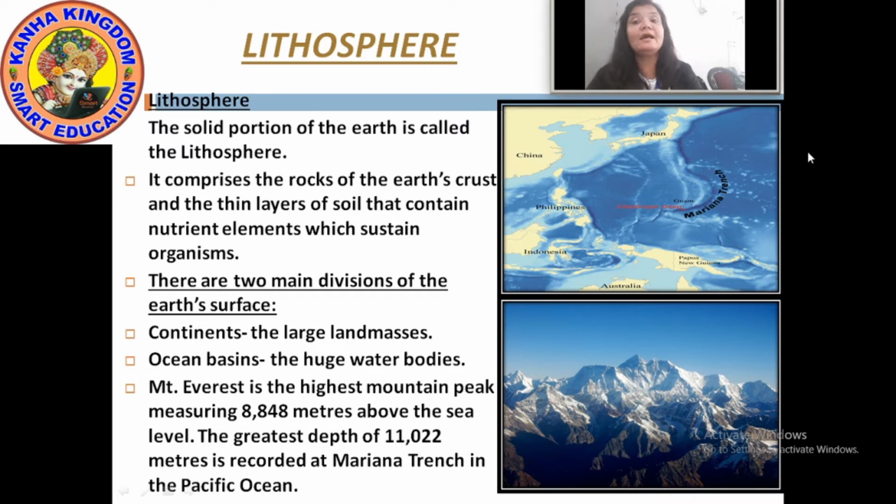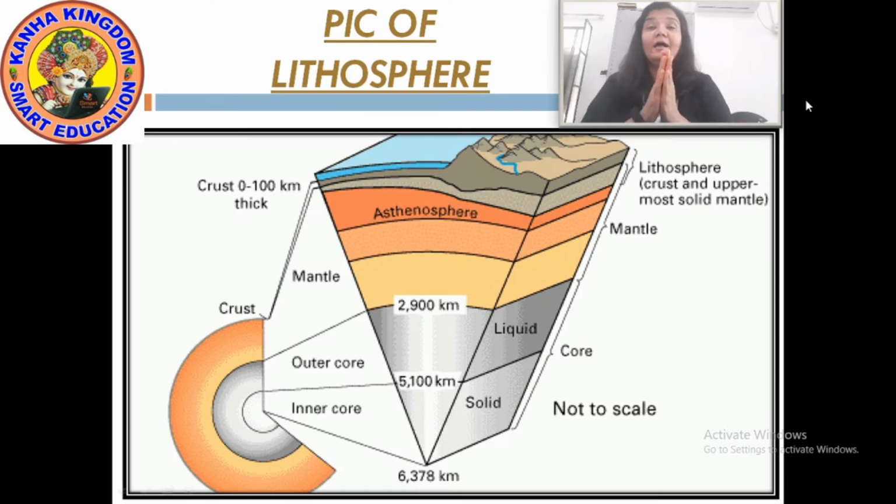Now next I'll show you a picture. Just have a look on it. It is the picture of the lithosphere. You can easily differentiate the layers of the lithosphere with that. Now here I have shown you a picture of lithosphere. Have a look. You can see the crust, the core, the mantle.